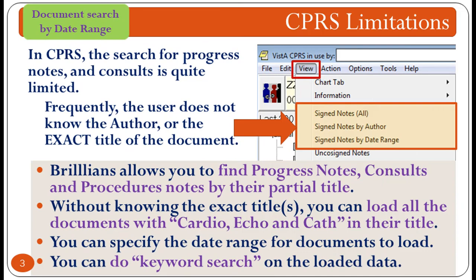In CPRS, the search for progress notes and consults is quite limited. Frequently, the user does not know the author or the exact title of the document. Brillians allows you to find progress notes, consults, and procedures notes by their partial title. Without knowing the exact titles, you can load all the documents with cardio, echo, and cath in their title. You can specify the date range for documents to load. You can do keyword search on the loaded data.